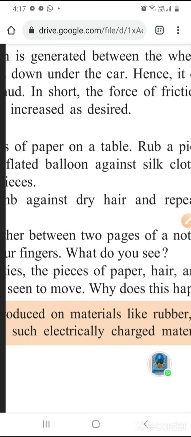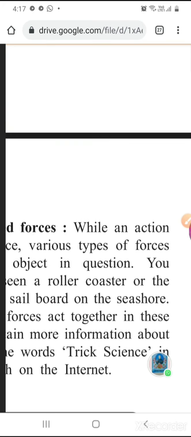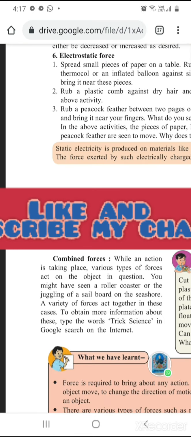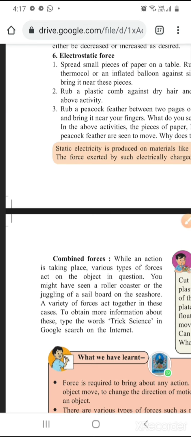Now you know there are some combined forces acting on certain objects. While an action is taking place, various types of forces act on the object in question. You might have seen a roller coaster or a seesaw on the seashore.